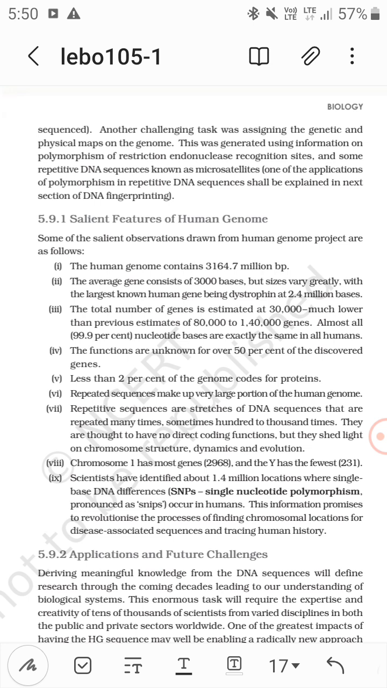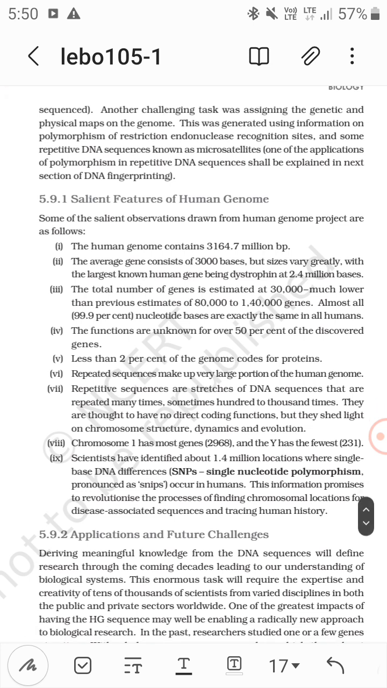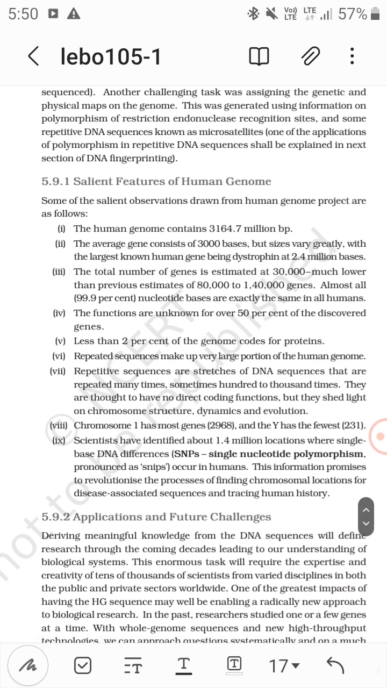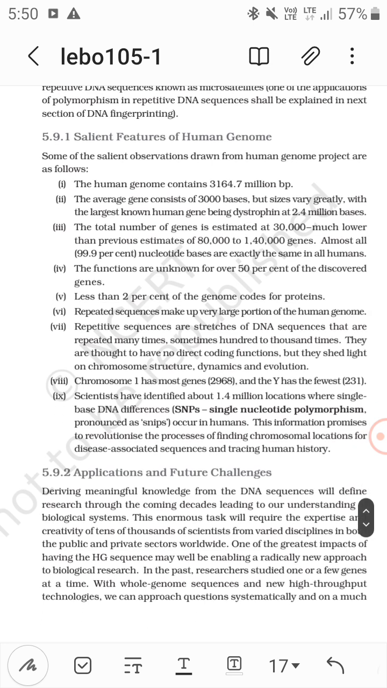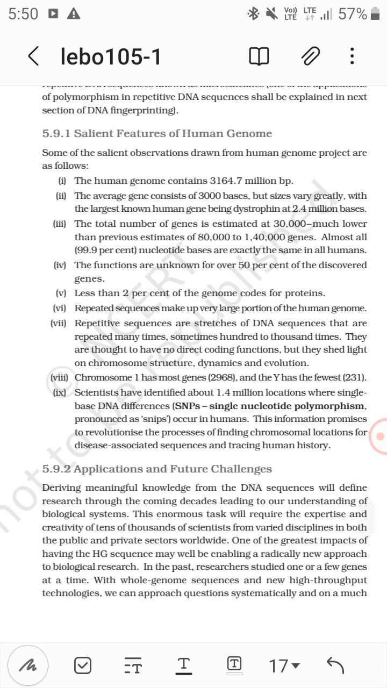Almost 99.9% of nucleotide bases are exactly the same in all humans. The functions are unknown for over 50% of the discovered genes. Less than 2% of the genome codes for proteins.